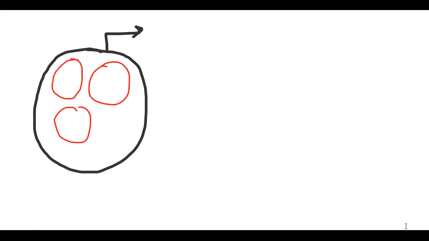Now, if we come to a nerve, and a nerve is a bundle of many nerve fibers, as I said to you. The outer layer of the nerve is surrounded by epineurium. It contains many fascicles.